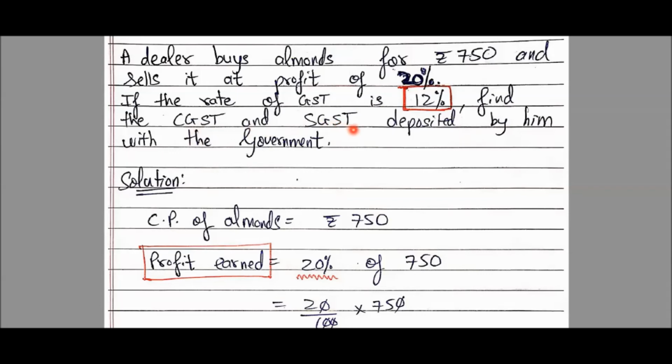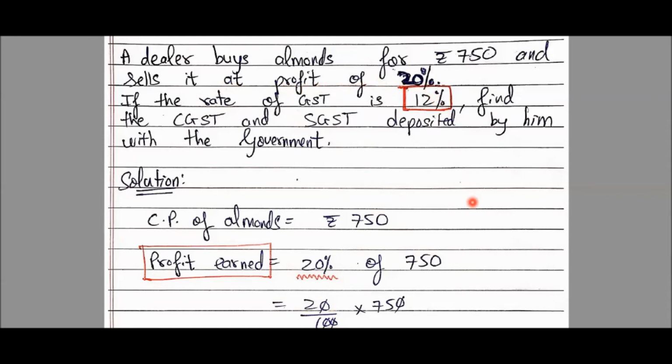Hope you remember, students. Just a moment ago I told you, जो भी rate of GST दिया है उसको divide by 2 करने का. So here 12 is given. So 6% will be CGST and 6% will be SGST. Okay. The first thing given over here is cost price of almonds is rupees 750. And as students, I gave you another key point कि हर sum में we should first find the profit. और यहाँ तो straightforward दिया है that he sells it at the profit of 20%.